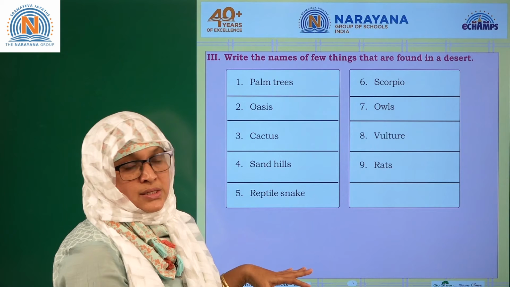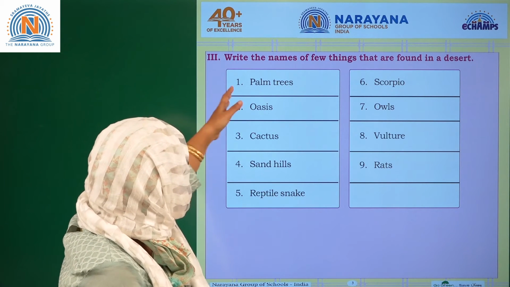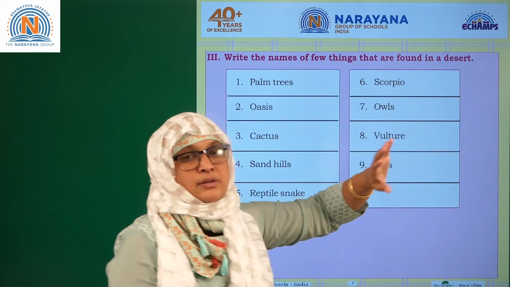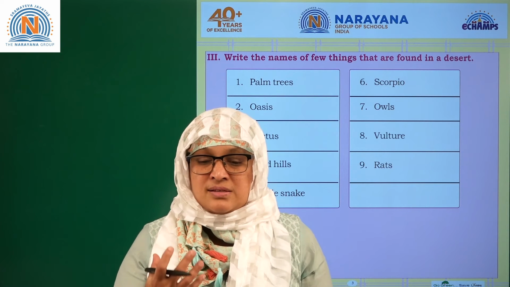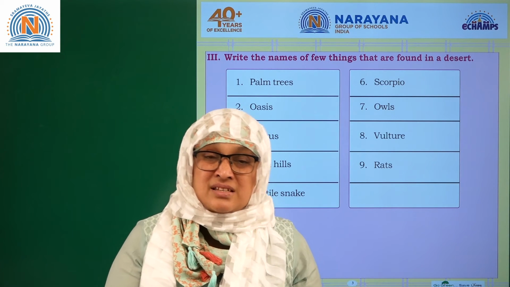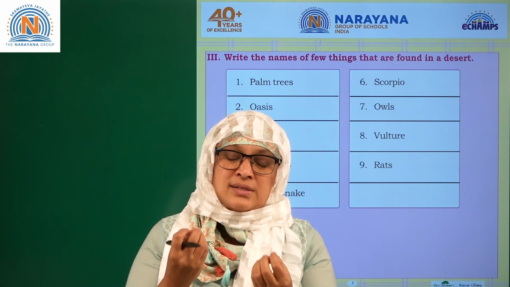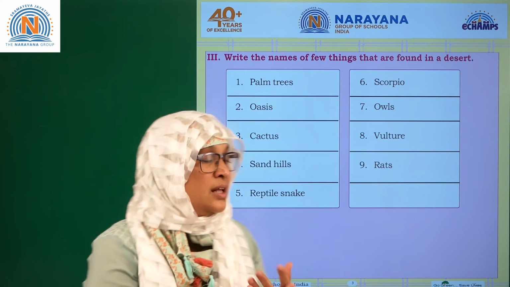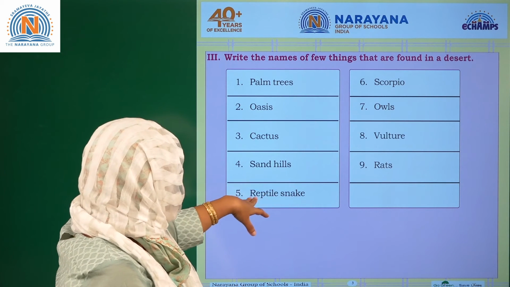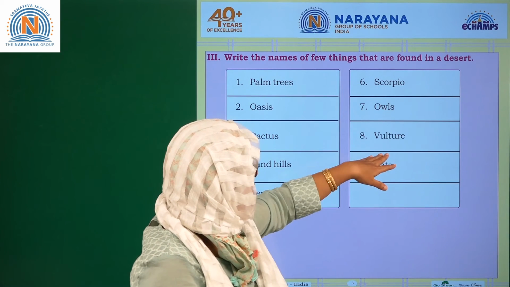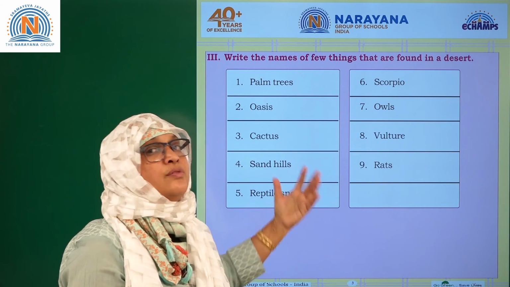Now coming to the next, the third Roman numeral, with which we are going to conclude your assignment. Write the names of a few things that are found in the desert region. So what do you actually find in the desert region? You find snakes, rats, scorpions, reptile snakes, right? This is all you find in your desert. Even though you find some palm trees, you find some cactus. That's all mentioned here. You have palm trees, oasis, cactus, sand hills, reptile snake, scorpion, owls, vulture, and rats. Apart from this, if you know anything more, you can even write it down, children.